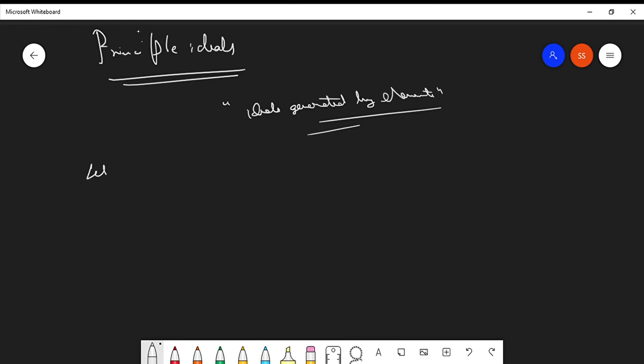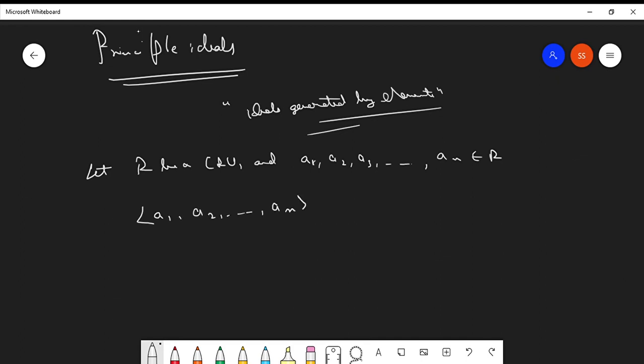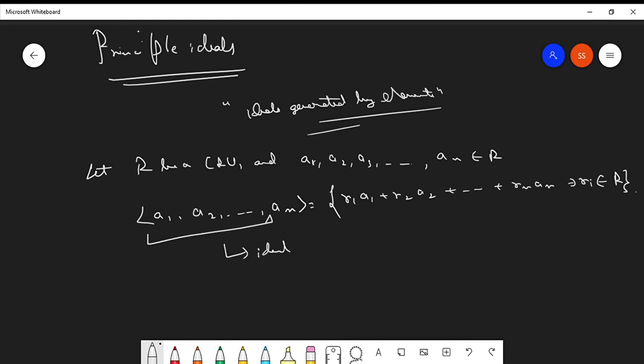Let R be a CRU and a1, a2, a3 till an belong to R. This is the symbol for the ideal generated by all these n elements, which is given as the set r1 a1 plus r2 a2 till rn an, such that any ri belongs to this same ring R. This is called the ideal generated by a1, a2 till an.